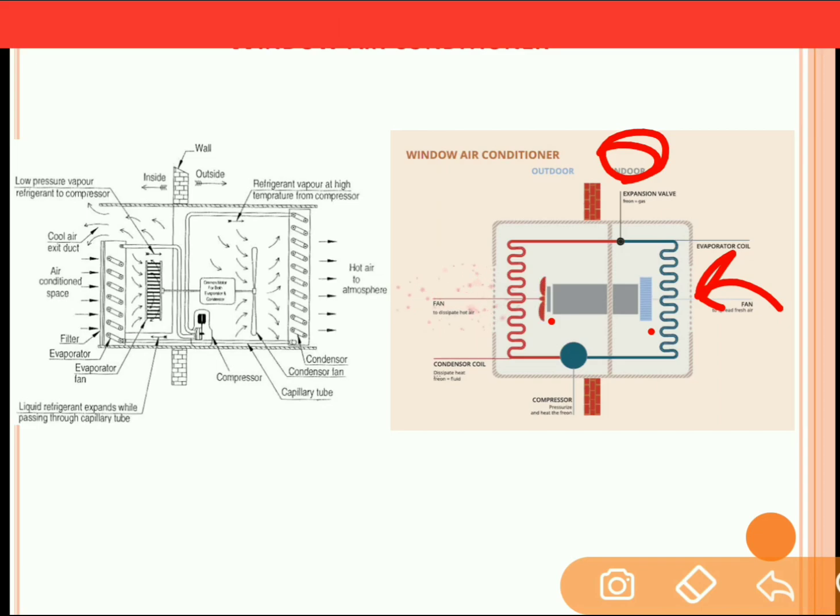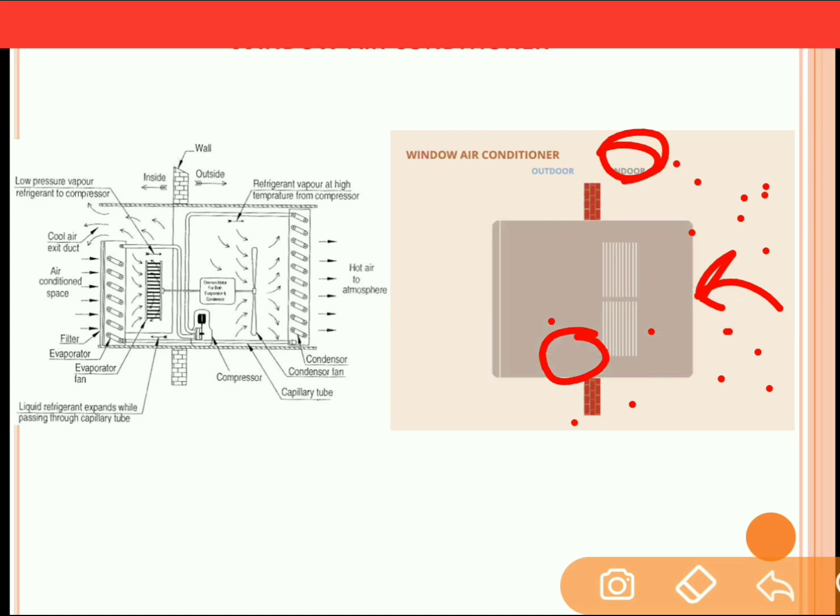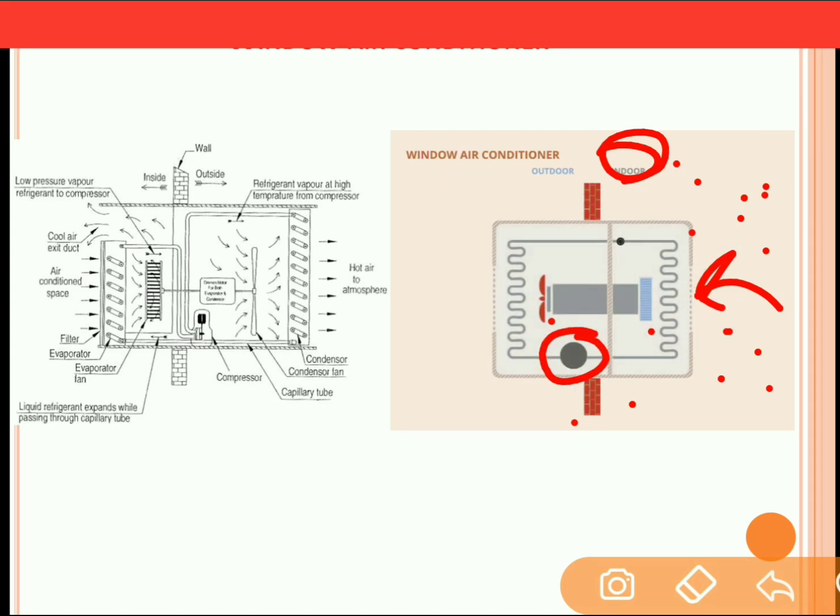Now the air which is there inside this space will give heat to the evaporator. Inside this evaporator, phase change will take place because the refrigerant will absorb the heat from the surrounding air. Now the heat is absorbed from the space which is to be cooled. Because of the phase change, the vapor refrigerant will enter into the compressor.